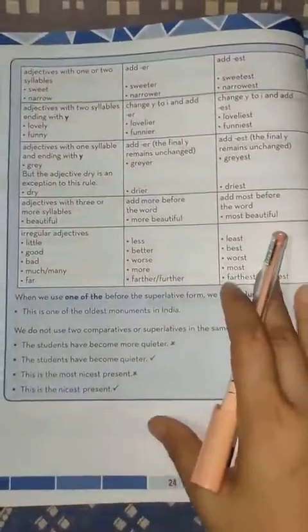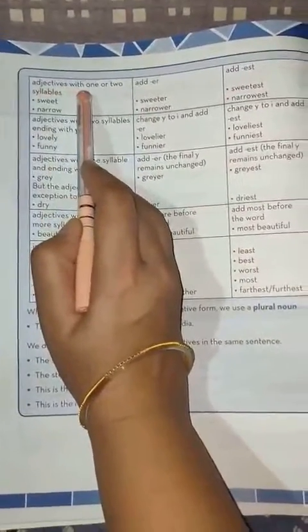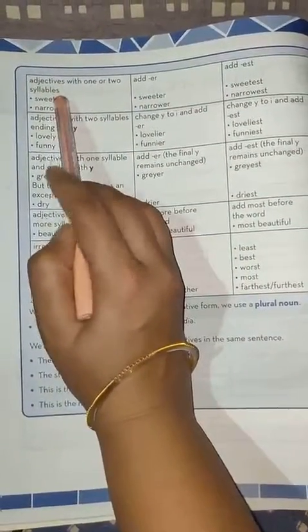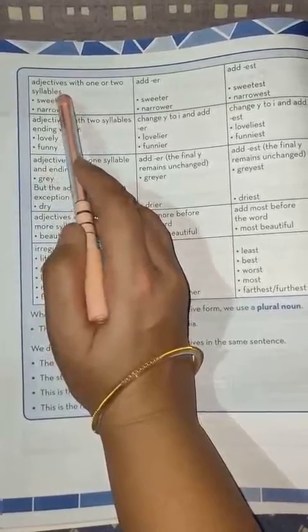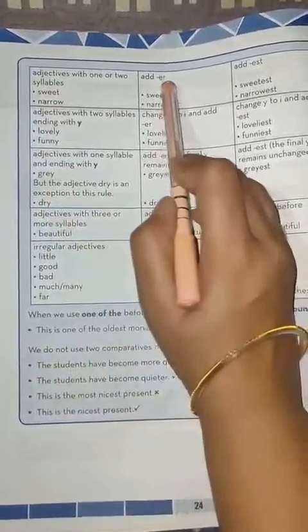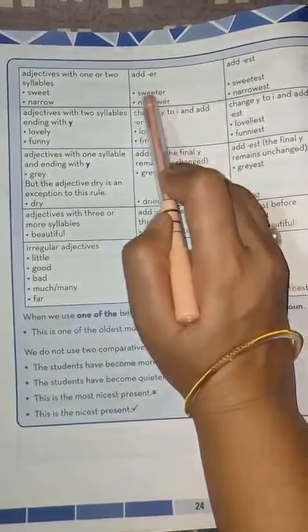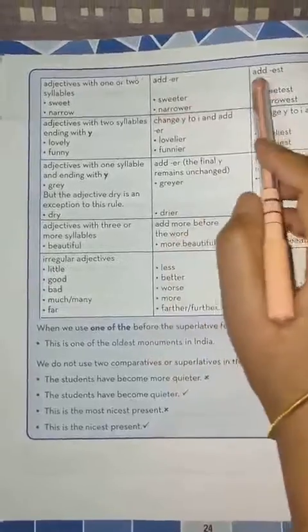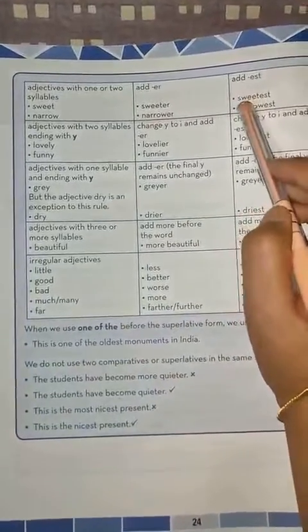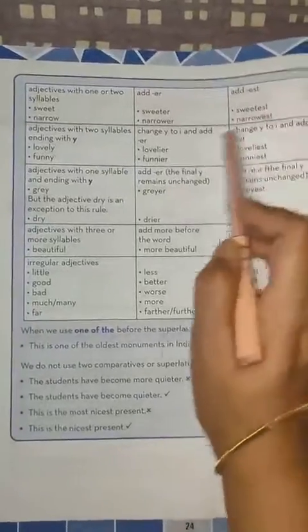Now let's turn the page to page number 24. Adjectives with one or two syllables. Whenever there are adjectives with one or two syllables like sweet, narrow, we add er to make its comparative degree: sweeter, narrower, and add est, like sweetest and narrowest, to make its superlative degree.